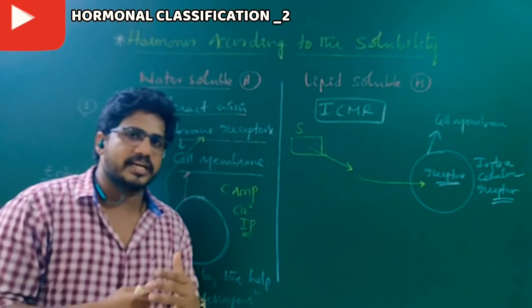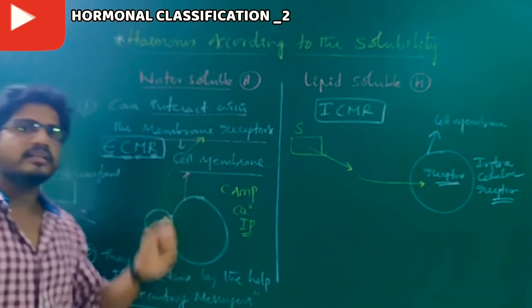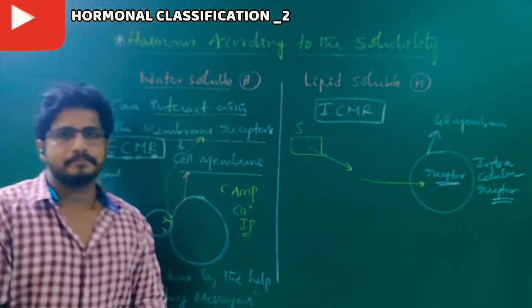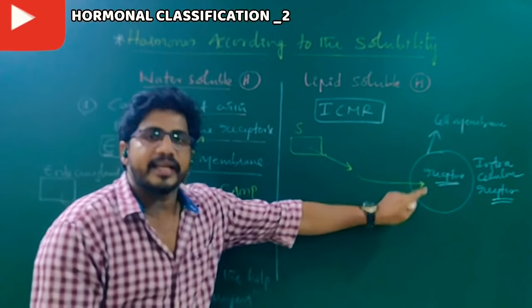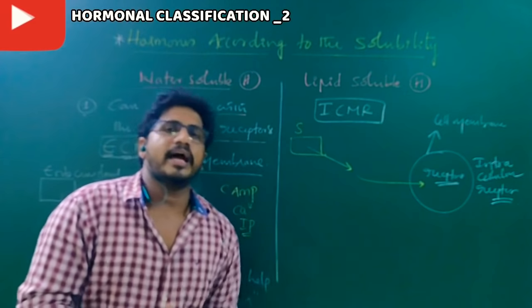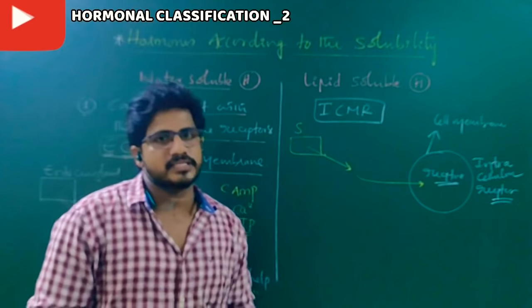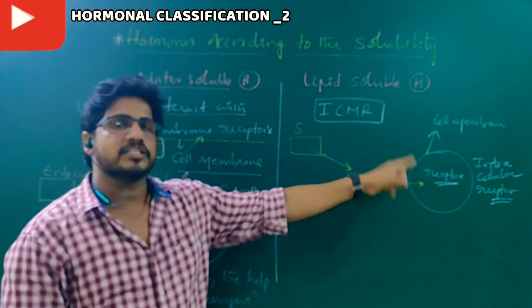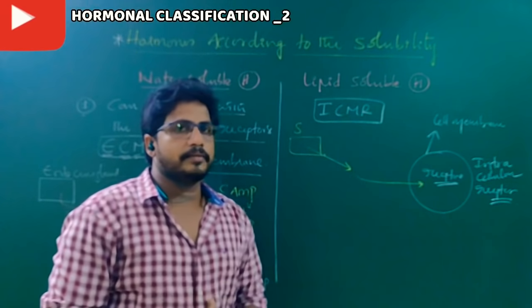They are also called cascade reactions: one after another, serial reactions can be taken, and then their actions will be done. I repeat, as they are interacting inside the cell, they do not need any kind of help from any kind of chemical substances. So they do their actions on their own, because they can approach inside the cell.